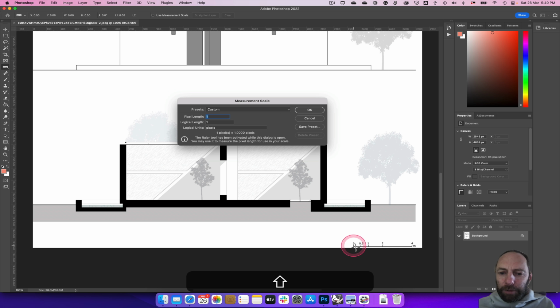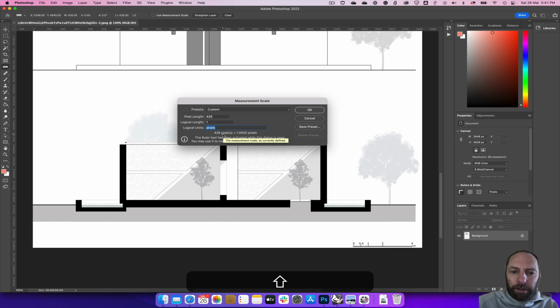If I hit caps lock, it forces it into the crosshairs, so I can come down to the scale bar, click and measure across till I get to there. If I hold down shift, it locks it in, and that gives us 426 pixels, and then the units and the logical length.